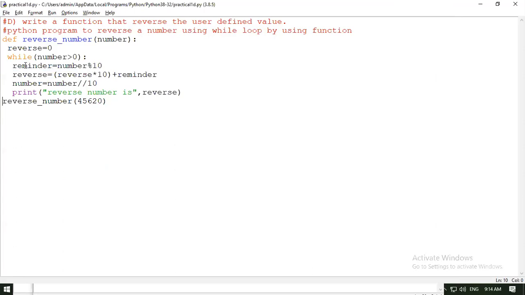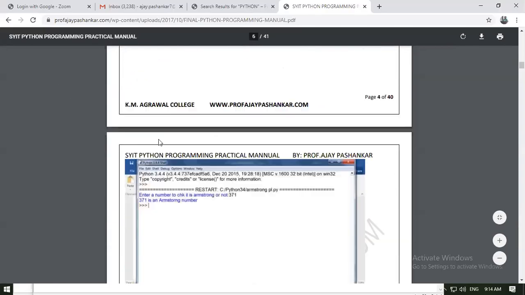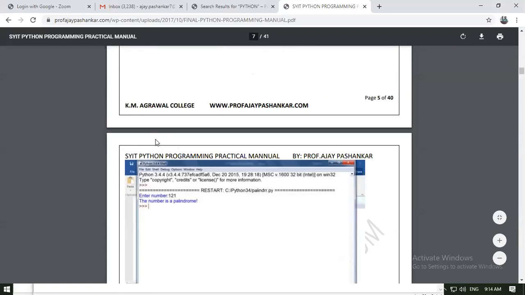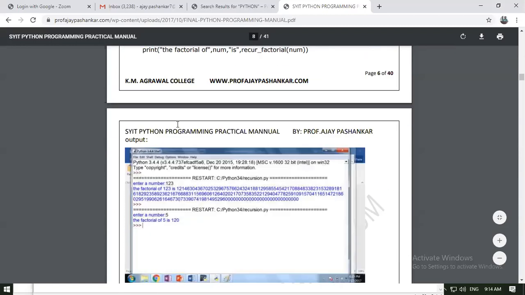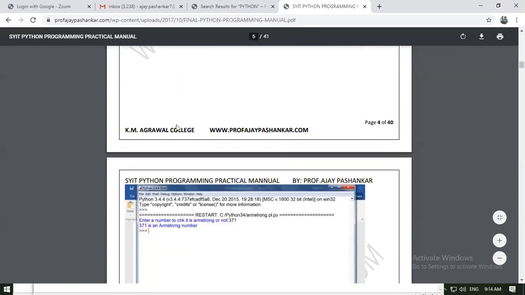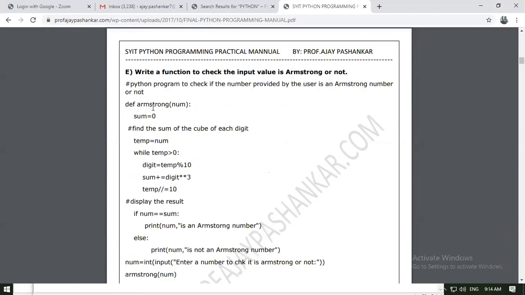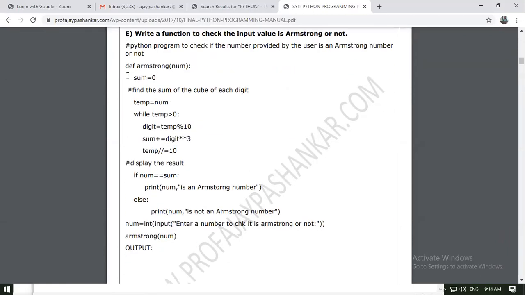So moving ahead, the next practical or next program is simple. In the first program itself, we have programs up to F, so we are currently on D. Now the next program is about the Armstrong number.